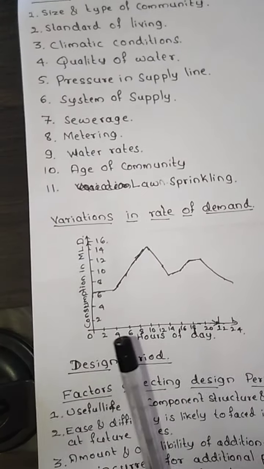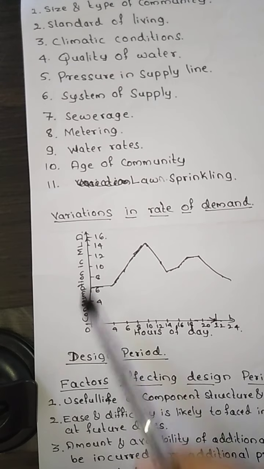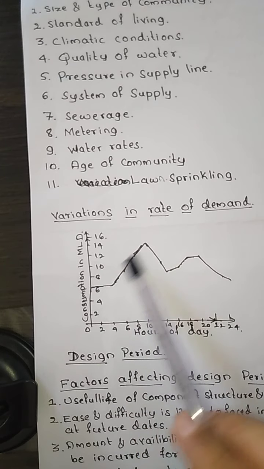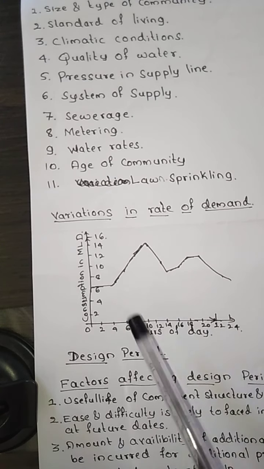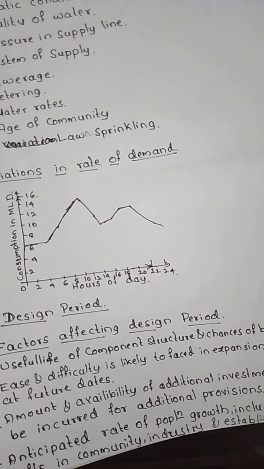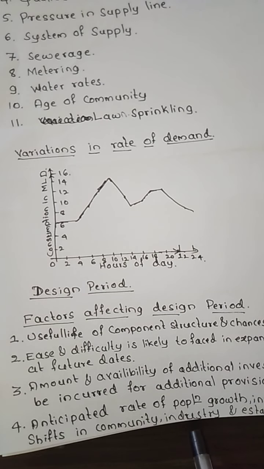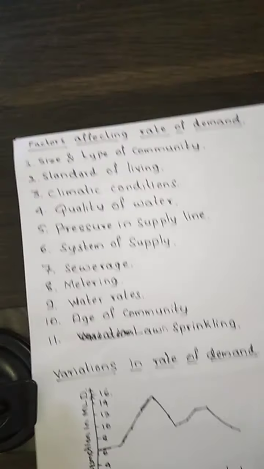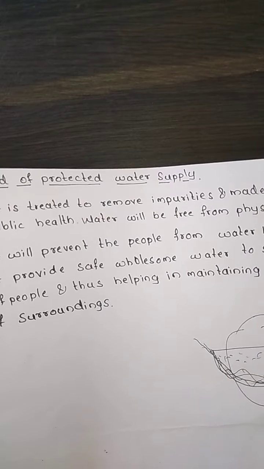Then we saw how the rate of water demand varies in a day, according to consumption: the quantity of water required in a day, and at what hour of the day how much quantity of water we require. Then we discussed what the design period is and the factors that affect it. And then we discussed what protected water supply is and the need for it.